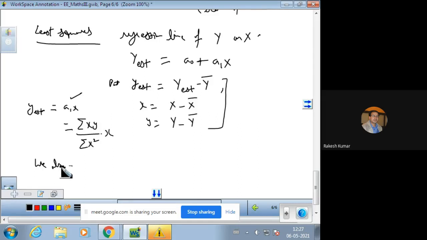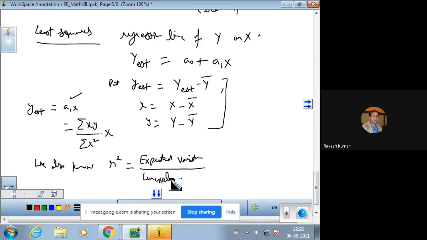We also know the formula for calculating the coefficient of correlation, R square. This is the coefficient of determination, and that is explained variation divided by unexplained variation.